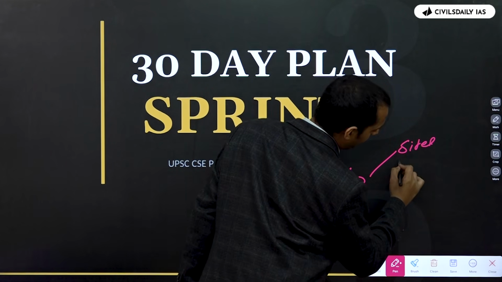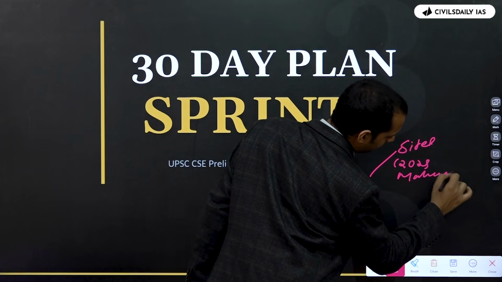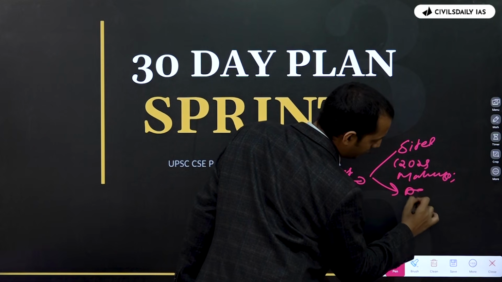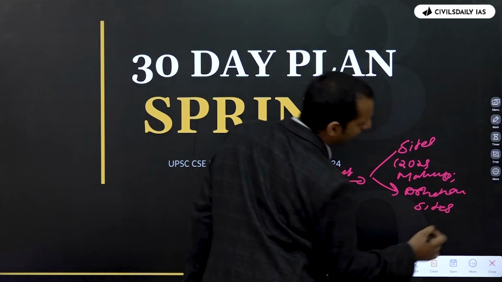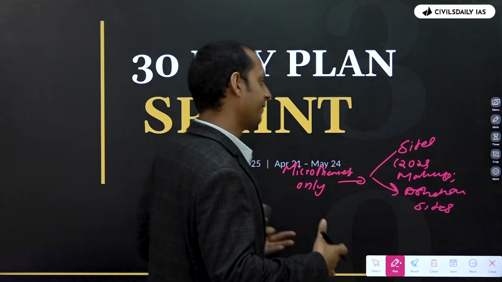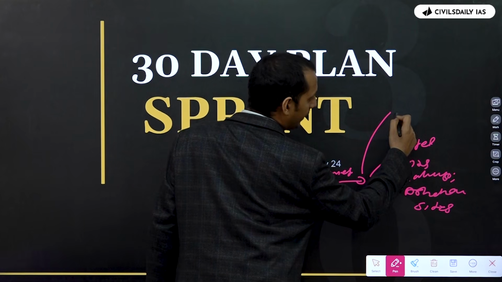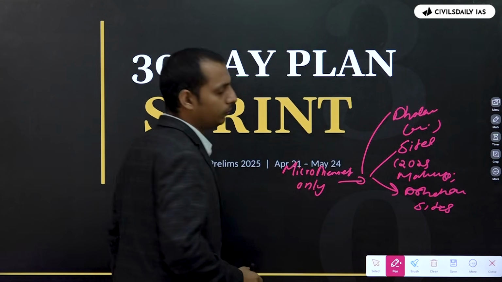because in 2025, there was a question with respect to Mahajanpadas. You should be focusing on the Ashokan sites. In 2022, there was a question with respect to Dhauli, Erragudi, Chaugada, and Maski, and all the other different Ashoka sites. You must be focusing on the IVC sites. In 2021, there was a question with respect to Dholavira. So what do you have to do?